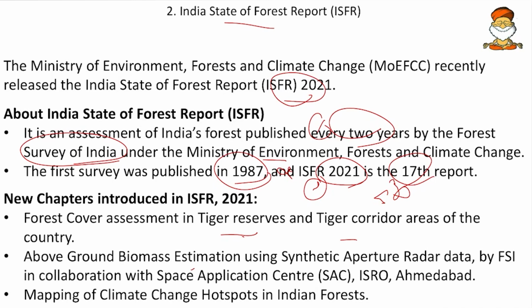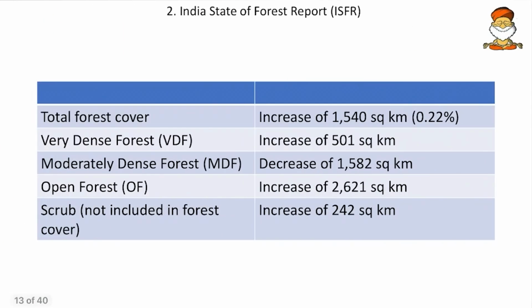Then above ground biomass estimation using synthetic aperture radar. Friends, earlier also biomass was being estimated, but now it is with the help of synthetic aperture radar, so we are going for a precise assessment of the above ground biomass. And then mapping of climate change hotspots in Indian forests. So even the climate change hotspots we are mapping this year. And also the brief report.